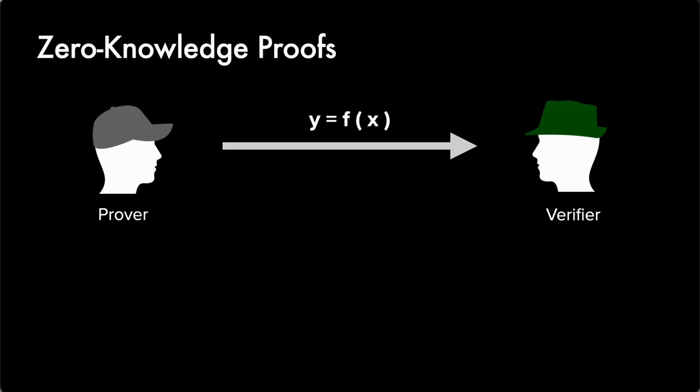So in a zero-knowledge proof, there's a prover who is trying to convince the verifier that the result of some computation f given input x is y, and the prover can convince the verifier without revealing what the input x is. So thanks to this privacy-preserving property, zero-knowledge proofs are becoming the enabling technology behind a wide range of applications, from anonymous voting to privacy in blockchain.